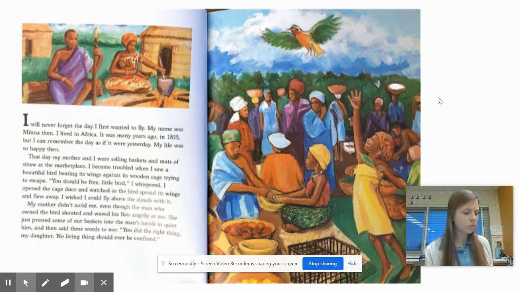My mother didn't scold me, even though the man who owned the bird shouted and waved his fist angrily at me. She just pressed some of our baskets into the man's hands to quiet him, and then she said these words to me. You did the right thing, my daughter. No living thing should ever be confined.